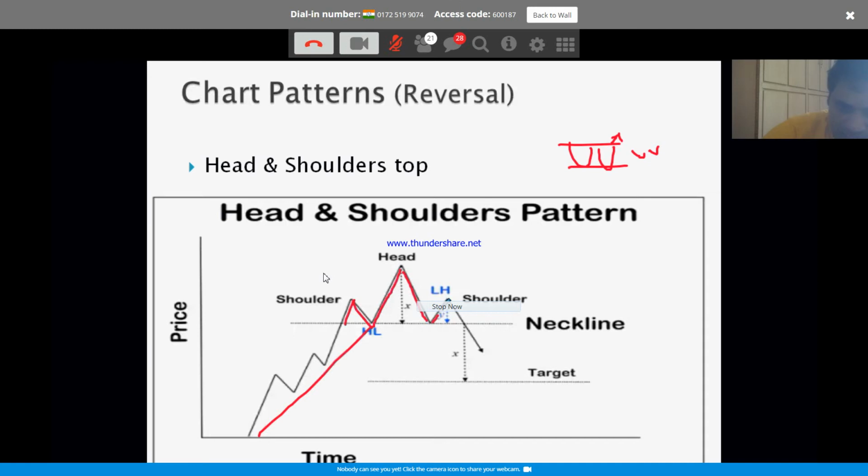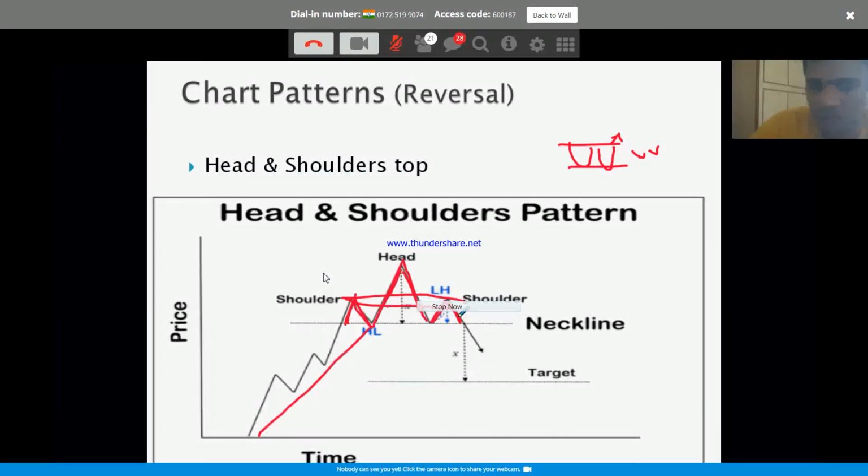But the next high, it cannot go. It will be going only equal to this, okay? So it looks like a shoulder, head, and shoulder. You also see this many times, especially on the weekly chart, when the market is topping out or bottoming out. Opposite to this, inverse head and shoulder.